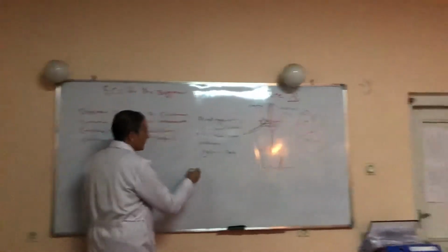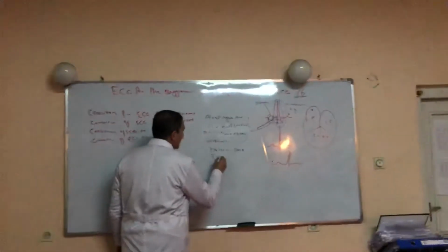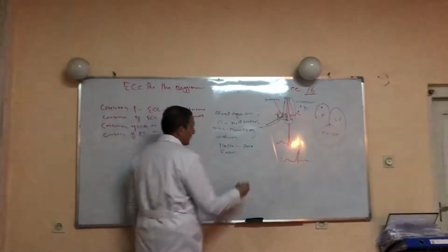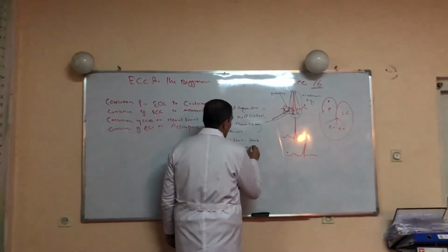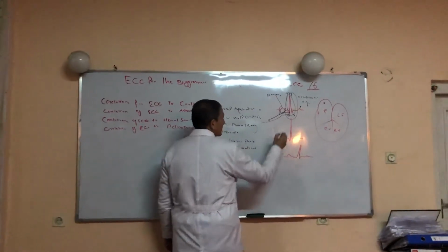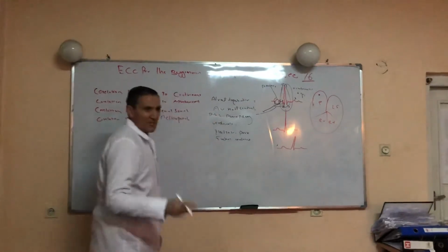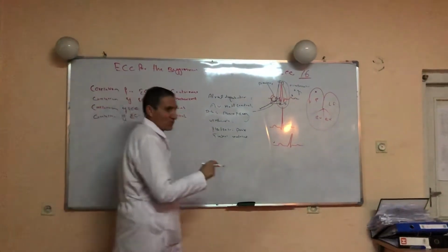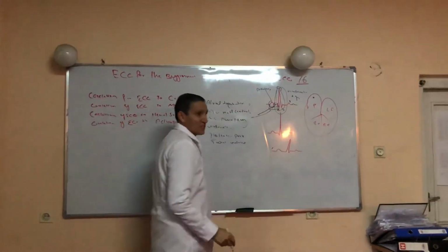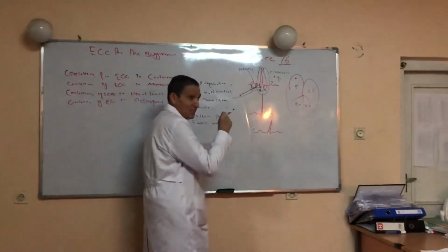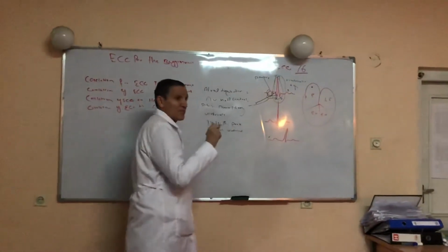What is the T wave representing? Ventricular repolarization. There are different opinions regarding the T wave. The source is uncertain, but they say three things. First, Purkinje fiber repolarization.